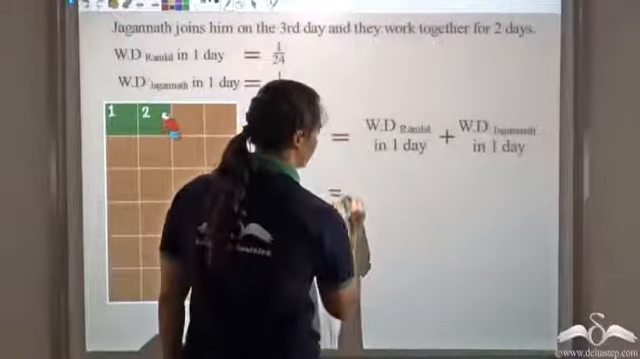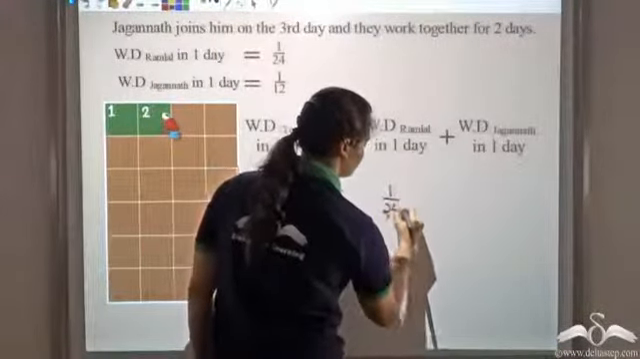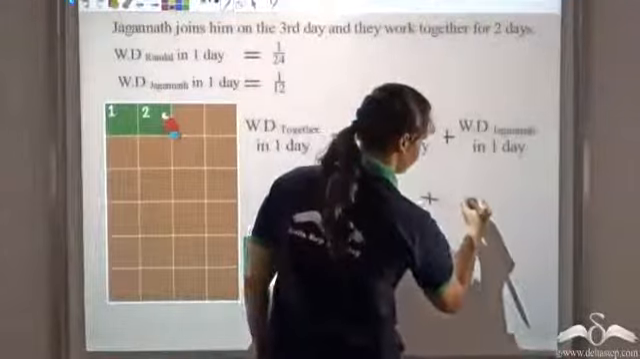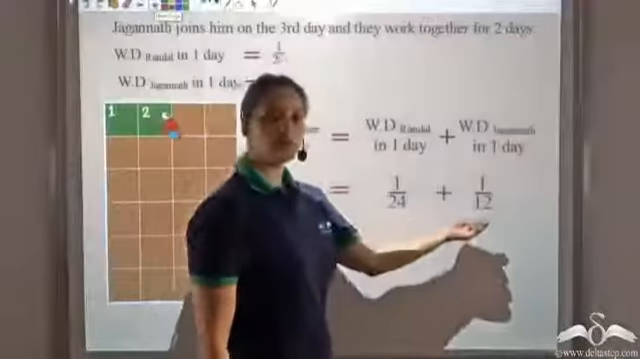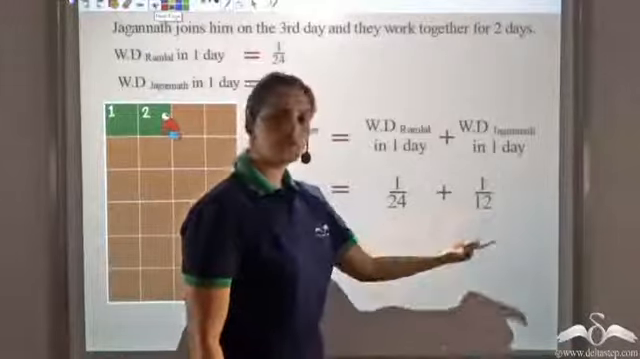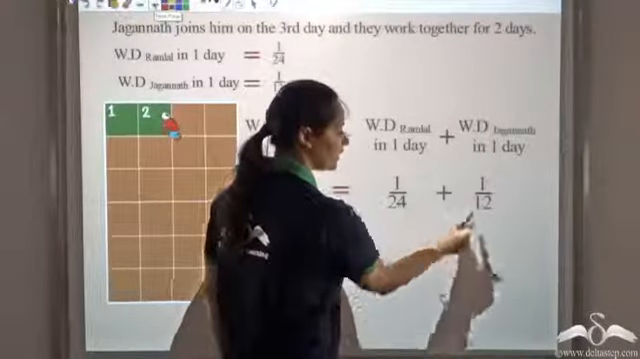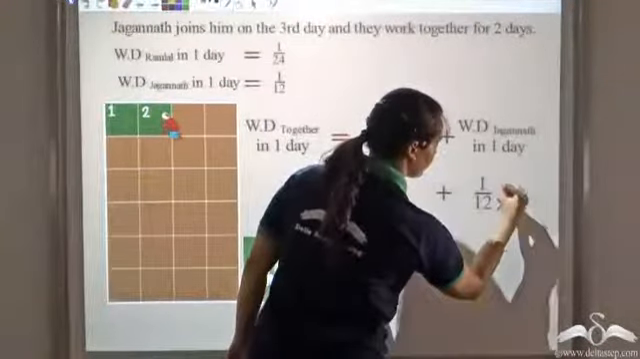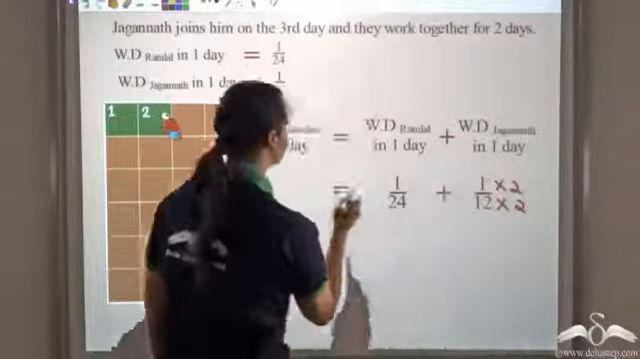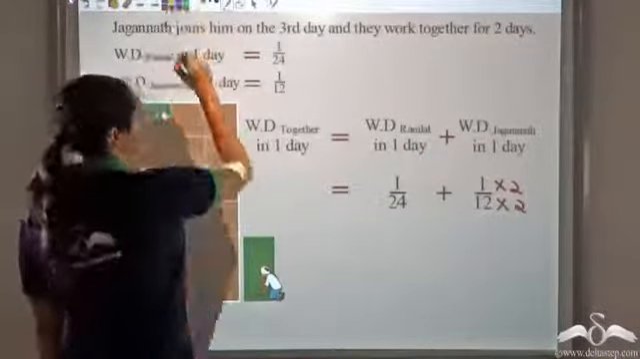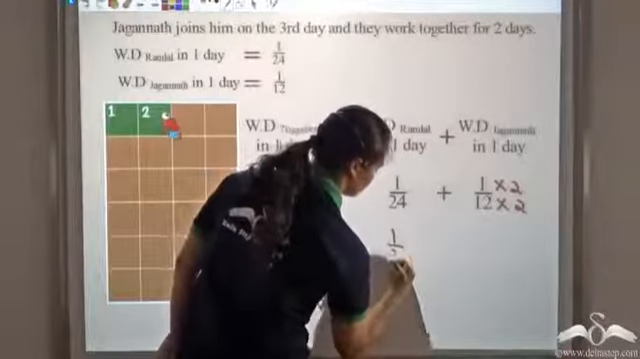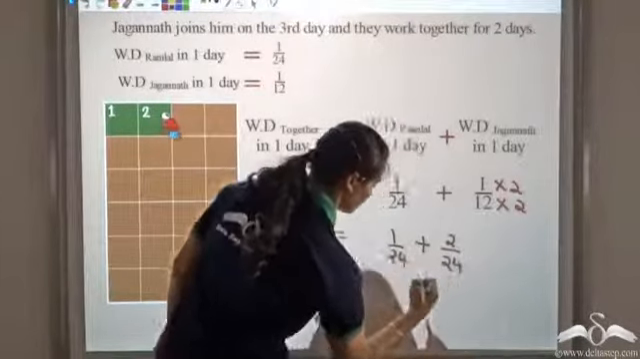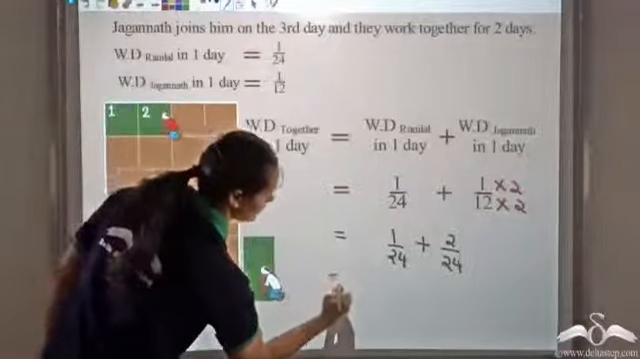Now we know that work done by Ramlal in 1 day is 1 by 24 and work done by Jagannath is 1 by 12. 1 by 24 plus 1 by 12. Now to add these two, I need to make the denominator the same. I have 24 here and 12 here. So what I do is, I multiply both the denominator and numerator by 2. So I get 1 by 24 plus 2 by 24. So this gives me 3 by 24.